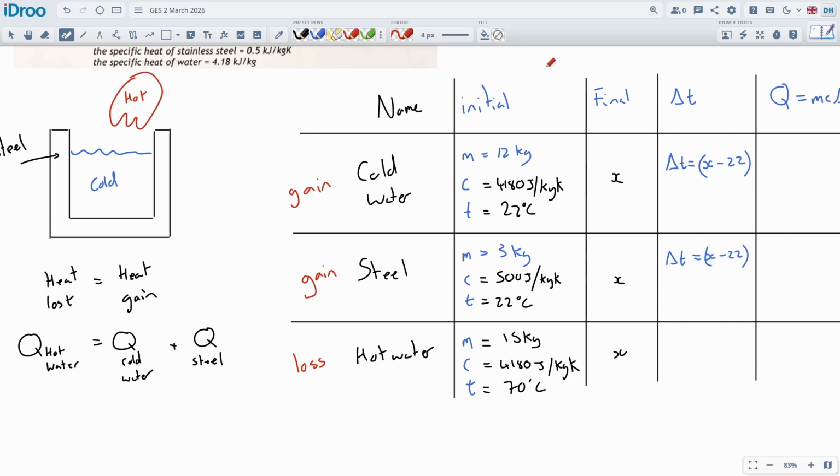Okay, and you know why this is important, because when we do the last one, the hot water one, this is going to be loss, right? And it's going to be the other way around. Let's say the final temperature was 50, then to keep this thing positive, you do 70 minus the 50. So we're going to do the final temperature minus the initial. No, I meant the initial minus the final.